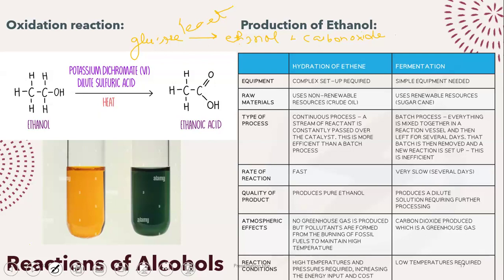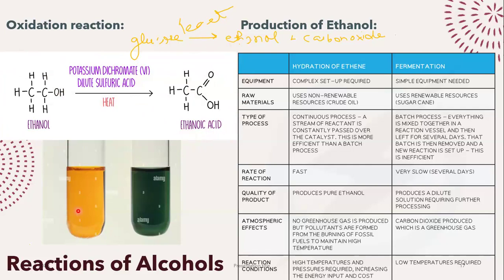Then another reaction of alcohols that you need to know is the oxidation reaction. In the oxidation reaction, we are taking our ethanol and oxidizing it into ethanoic acid. This is one of the ways of making carboxylic acid. If I want to make carboxylic acid, I can take an alcohol, add an oxidizing agent to it, like potassium dichromate, and I will be able to oxidize it to a carboxylic acid.